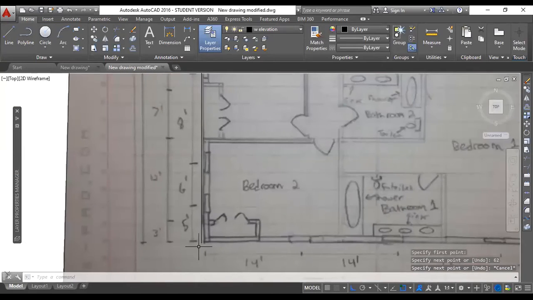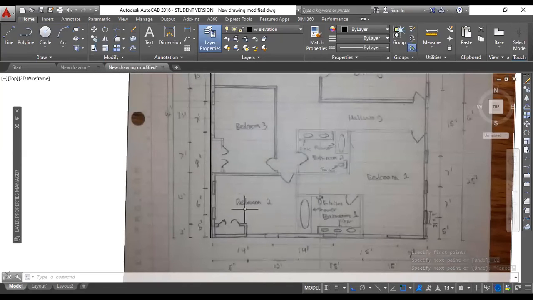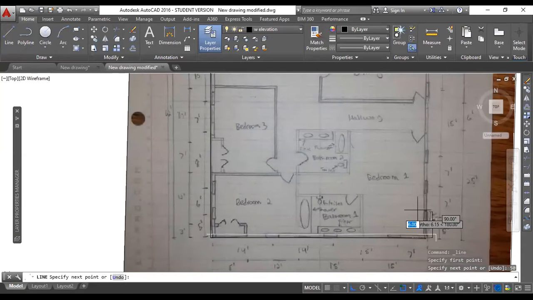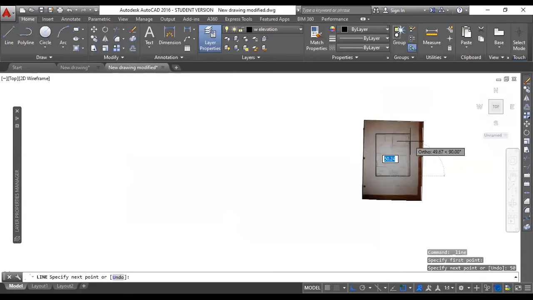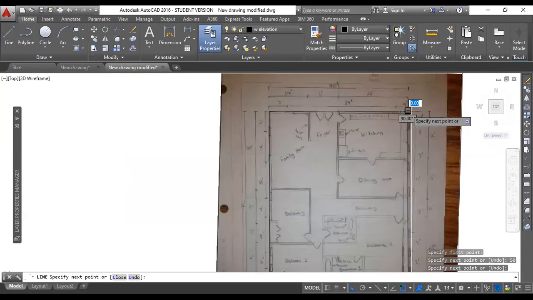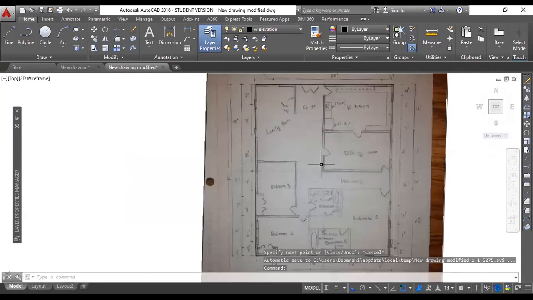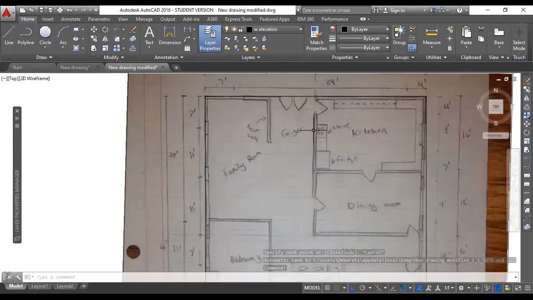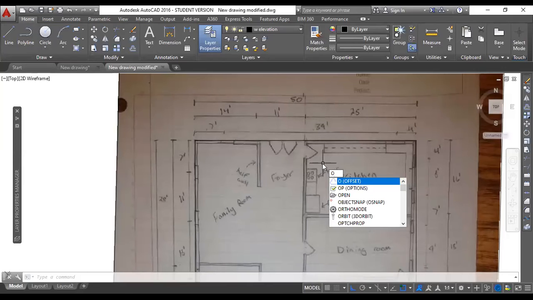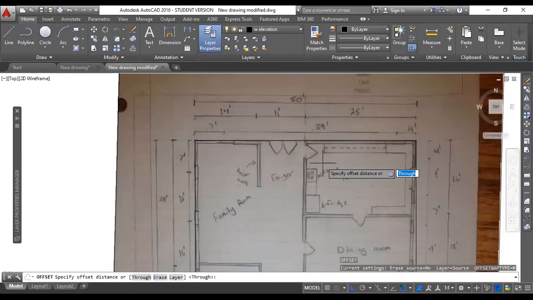So see, it is almost exactly matching. Or even if it doesn't match your exact drawing, don't worry, because the drawing is drawn by hand. So don't worry about matching all of it, but you will still get a particular reference. And if the drawing is to scale, I mean a drafted drawing, you will see it will exactly match with your drawing. So in that way you can easily draft these things, and you can proceed in the same way, right?